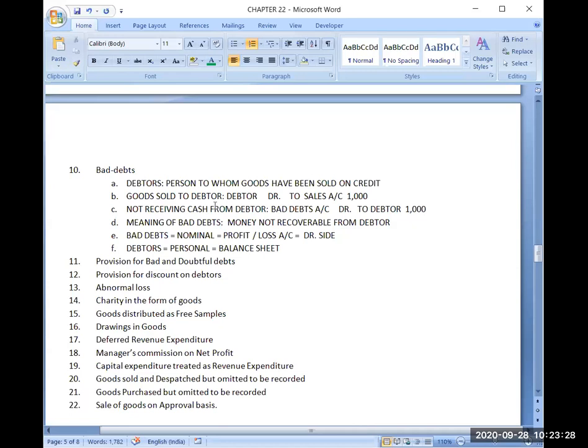Now, one more thing which I want to highlight, which I have highlighted earlier also: in the previous entry I was debiting the debtors account, and now in the entry for bad debts I am crediting the debtors account. So due to this, the question is whether my debtors will increase or decrease.